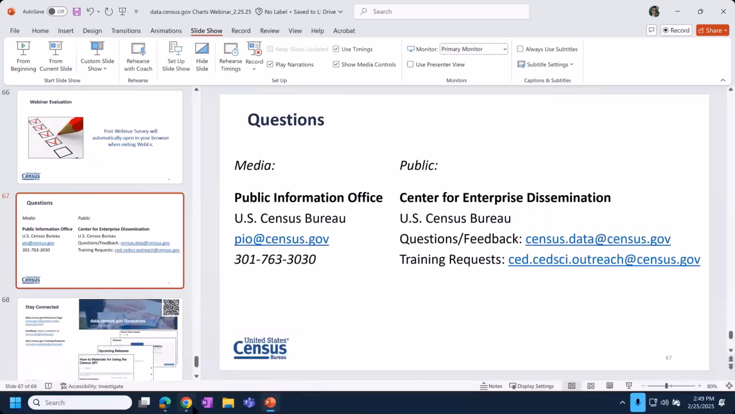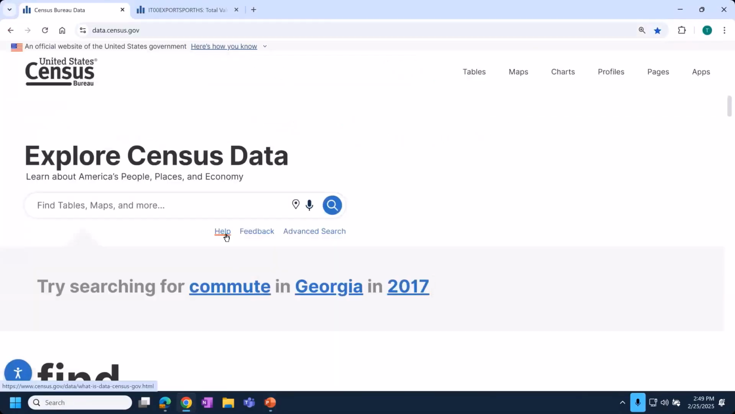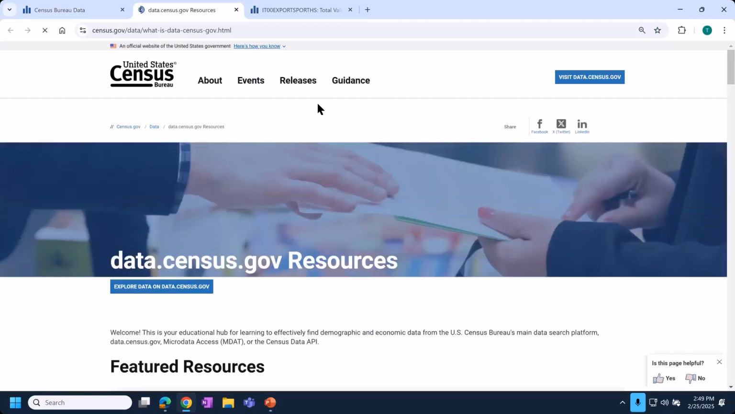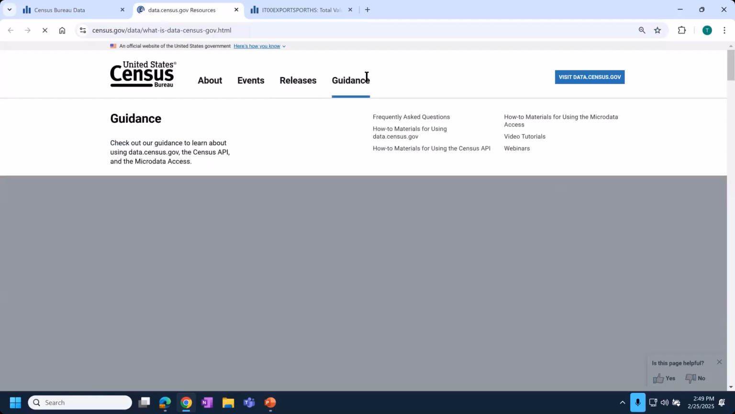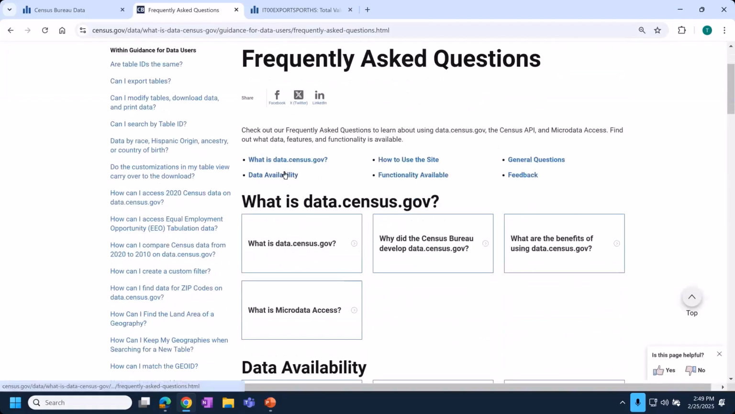So I did just want to point that out to you and take a moment to mention our help resources while we're talking about that. On the landing page, if you click the help button directly under the single search bar, it will take you to our suite of educational materials to help you make the most of data.census.gov. You'll also find some of the things I mentioned today, such as our workshops, when you hover over events. But what I wanted to show you is under guidance, there are frequently asked questions. And one of the questions is which data sets are available. And that is the one that will show you under data availability